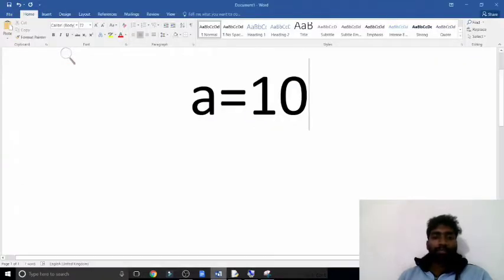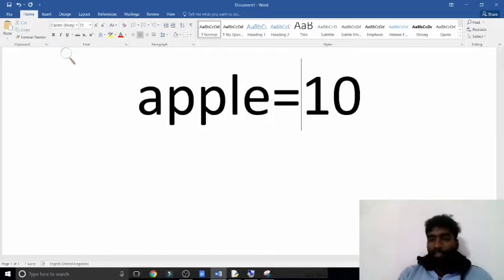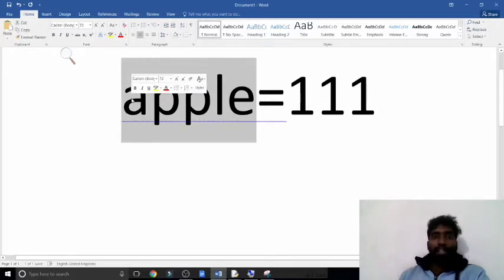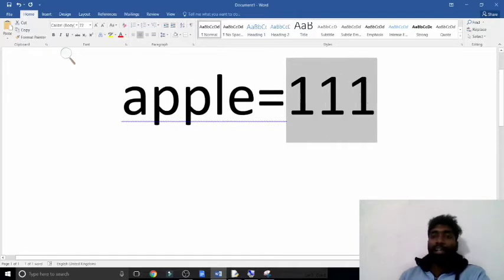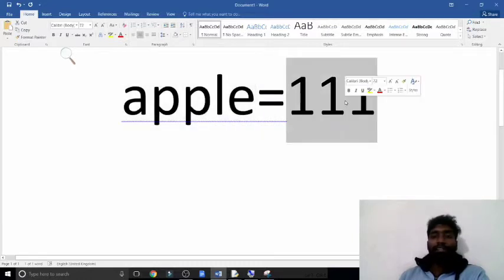In case, else, apple equal to 111. Now in this place, apple is a variable name, and it is storing what? 111, which is a value.